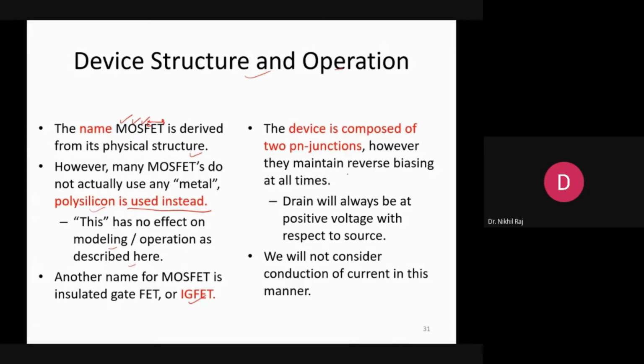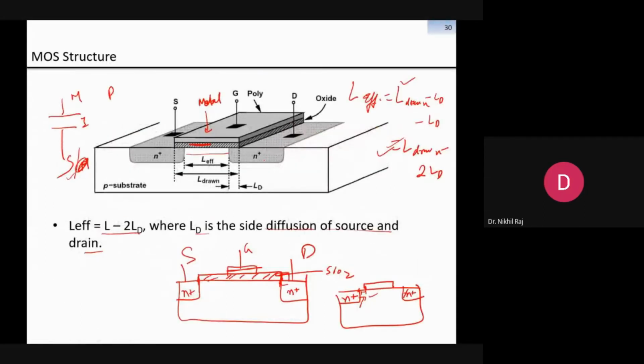However, they need to be maintained in reverse bias at all times. What I mean is, like this is N and this is P type substrate. So what will happen here? A diode will be formed. Okay, anode and cathode is there. Now what is my interest of current? The interest of current is in the channel region. Here I need the current to flow. But if the diode is on, some current will also flow here. So we need to ensure always that these diodes must be in the off condition.